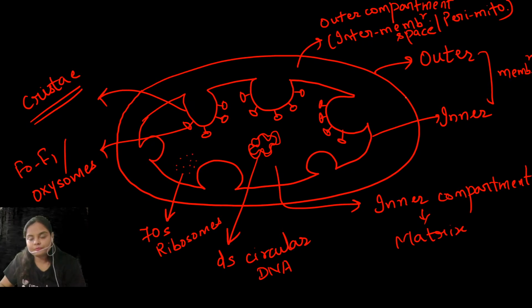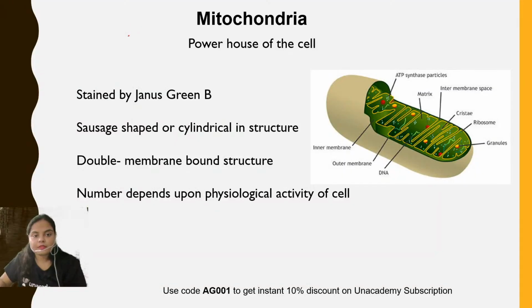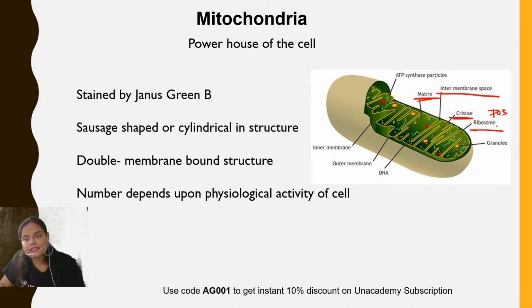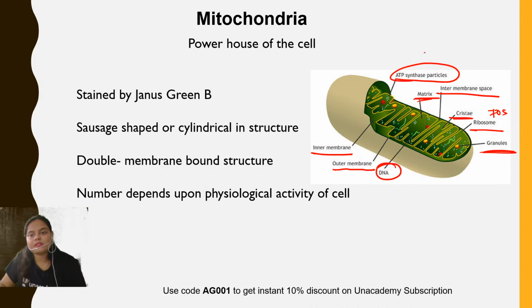Now, see, the structural composition of the outer and the inner membrane varies. Mitochondria is a double membrane structure. The structure is shown over here also. The matrix is present, the intermembrane space, then the cristae, the folds, the ribosome, which is 70S type, right? The granules or the stored food is present. Then the outer membrane, inner membrane, DNA, and the ATP synthase particle, which is the F0 F1 particle. Basically F1 has the ATP synthase activity. I'll be discussing it in detail.